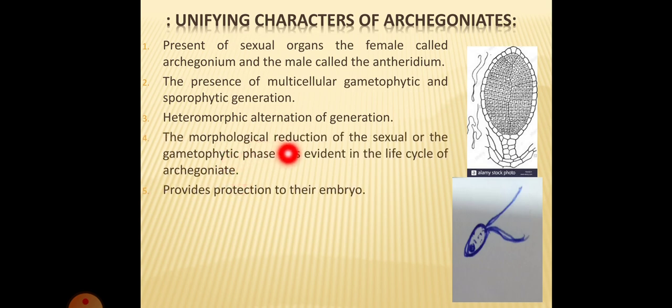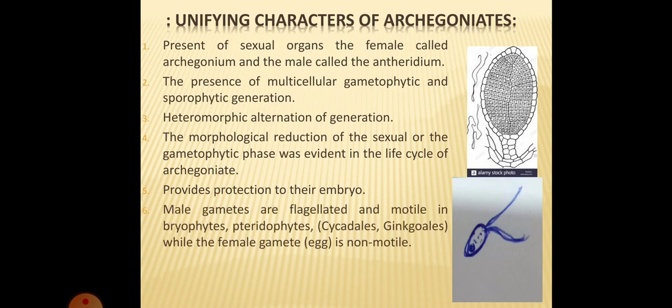The morphological reduction of the sexual or gametophytic phase is evident in the life cycle of the archegoniates. Evident means clearly seen or understood. So the gametophytic phase is clearly seen in the life cycle of the archegoniates. The archegonium provides protection to the embryo.